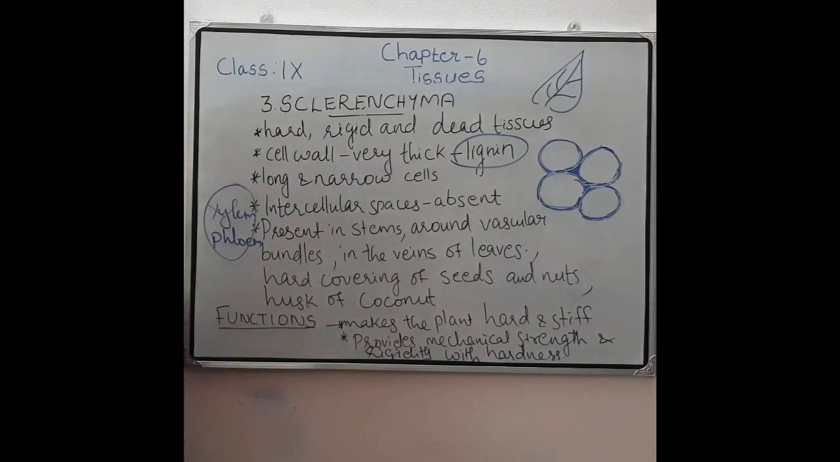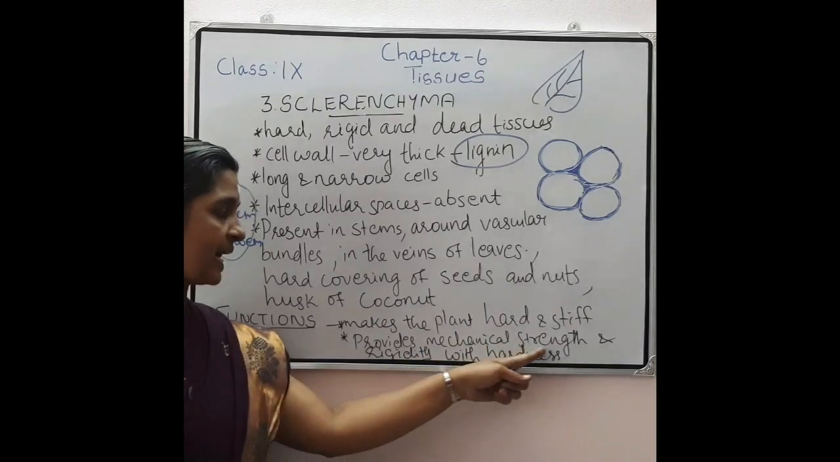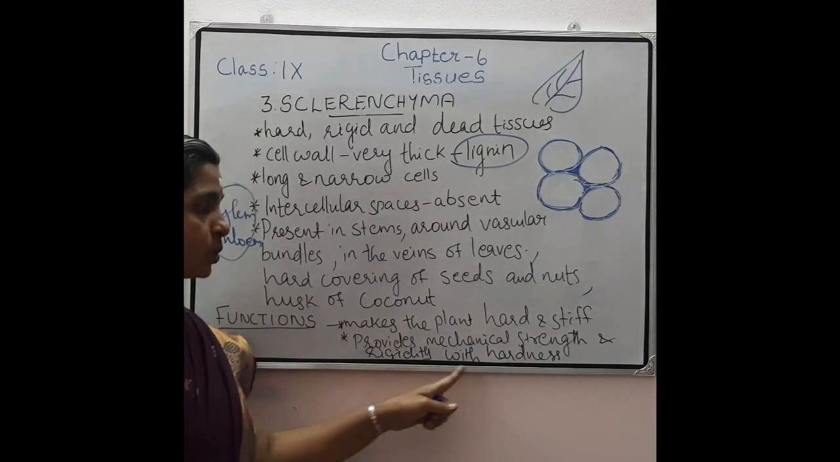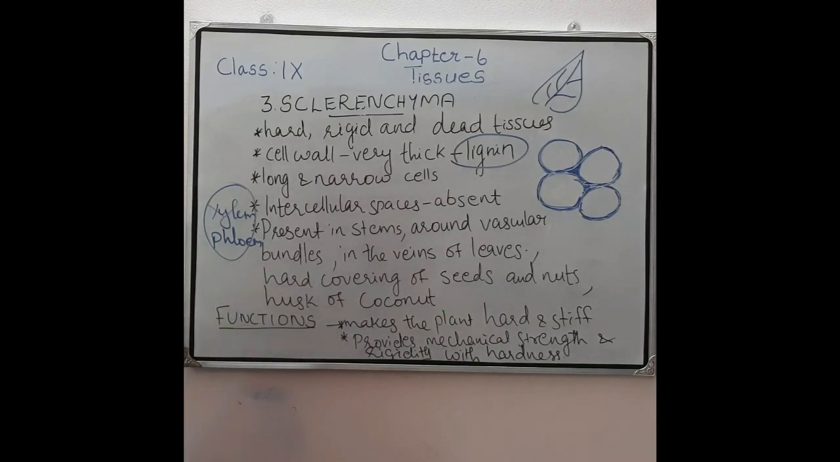Then what is the function of sclerenchyma? It makes the plant hard and stiff, and it provides mechanical strength, rigidity and hardness. So these are the functions of sclerenchyma.